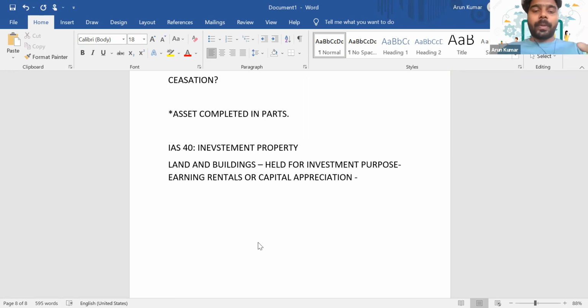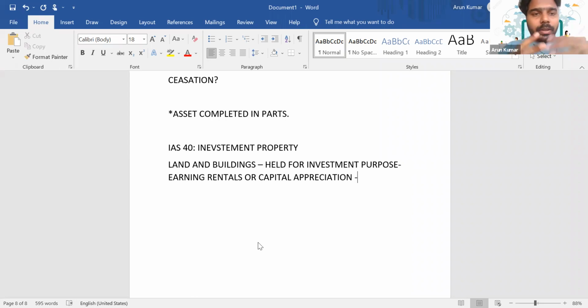So what do you mean by property? Property means land and buildings. So out of PPE, property, plant and equipment, if the property which is held by the business for earning rentals or capital appreciation, then we will account for it as investment property. Is it clear, everyone?